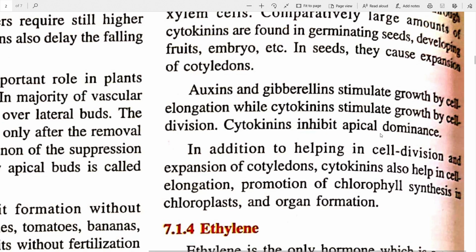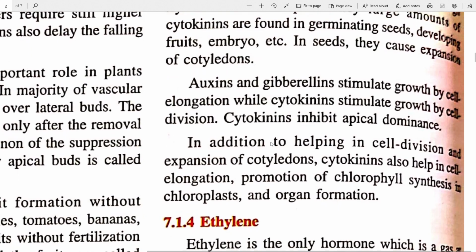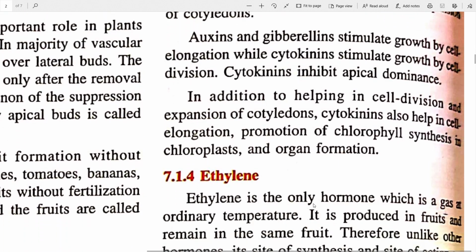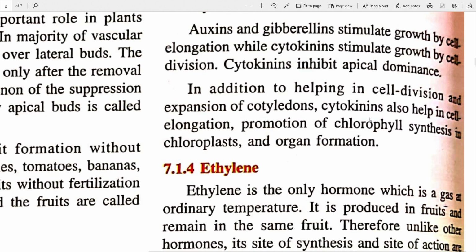Cytokinins inhibit apical dominance. So this cytokinin is against auxin. You have seen that auxins induce apical dominance; cytokinins inhibit or stop it. In addition to helping in cell division and expansion of cotyledons, cytokinins also help in cell elongation. Not that they don't do cell elongation, but their main mode is actually cell division. Promotion of chlorophyll synthesis in chloroplasts is an important function, and also organ formation, the organs which a plant has.